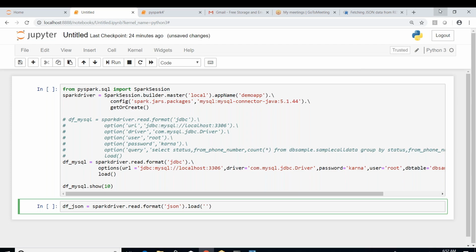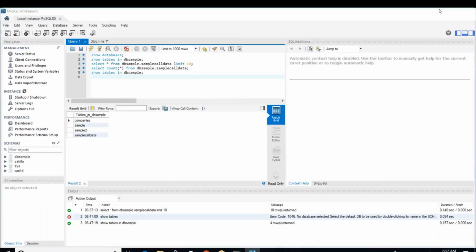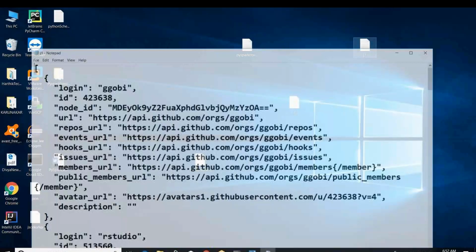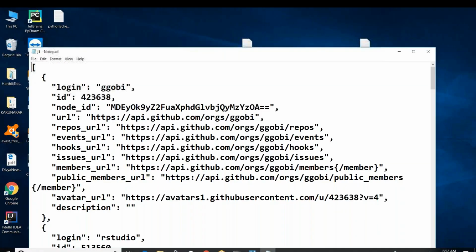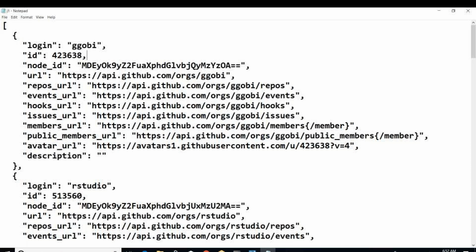Let me show you that file on the desktop. I have it on the desktop. Some JSON file is there. Yeah, this is one JSON file. The records are JSON records here. Okay, just let me pass this file. What happens? Just let us see.